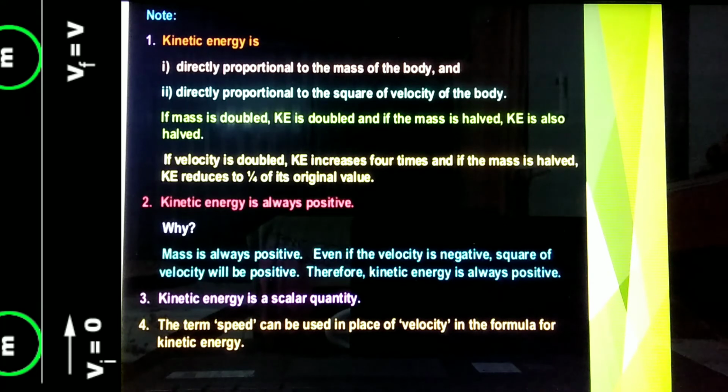Kinetic energy is always positive. Why? Since mass is always positive, even if the velocity is negative, the square of the velocity will be positive. Therefore, kinetic energy is always positive. Kinetic energy is a scalar quantity. The term speed can be used in place of velocity in the formula for kinetic energy.